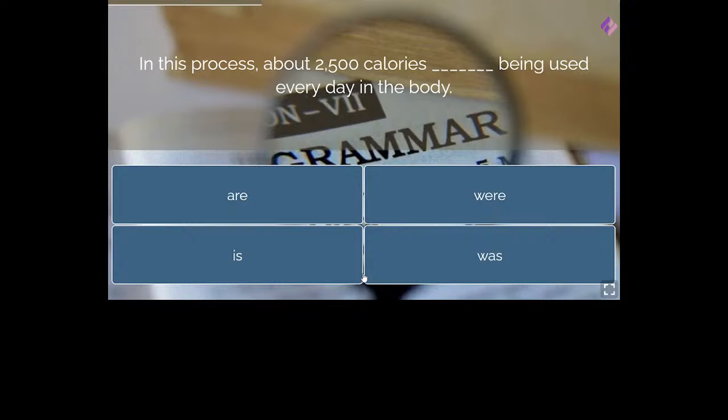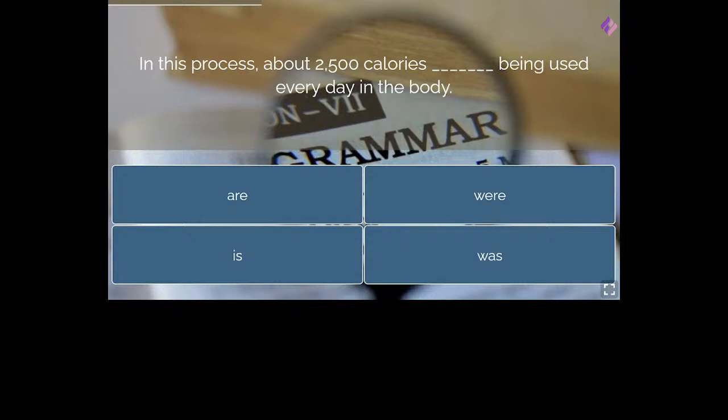First of all, you have to see that it is a process which goes on a regular basis. So if something goes on a regular basis, it will of course be in the present tense only. So we shall rule out the alternatives like where and was. Why should we rule this out? We should rule this out because it is a process which takes place on a regular basis. Now the question is whether it is are or is. So calories being plural, it should be are.